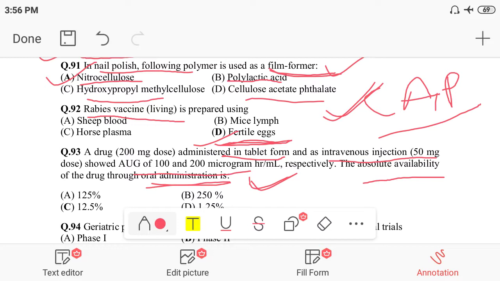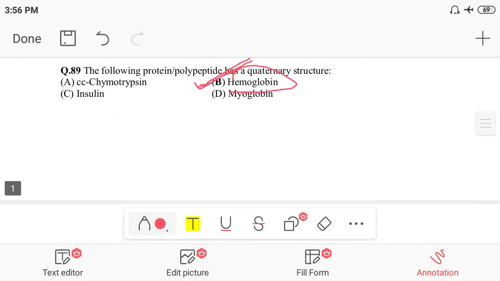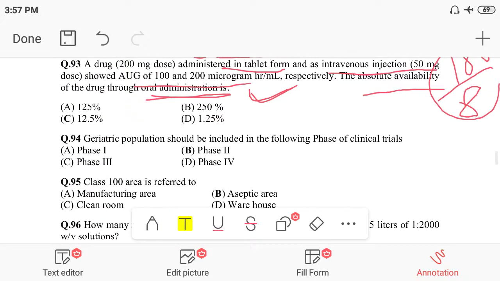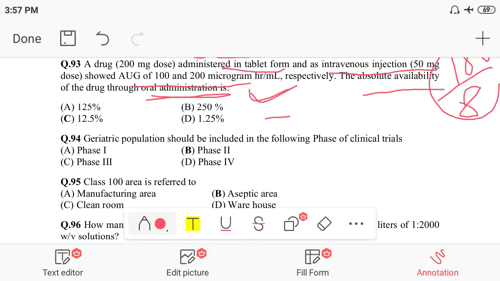So if we think the IV has 100%, then we can say oral will have 8 times less than IV. So oral bioavailability would be 8 times less than IV. What do you mean by this?